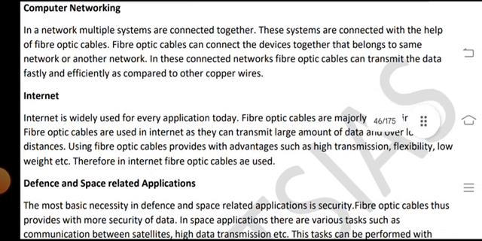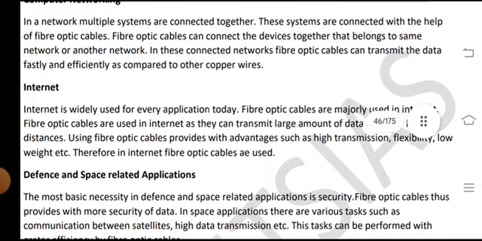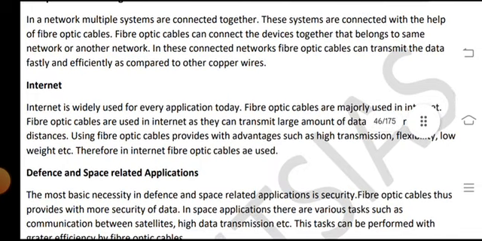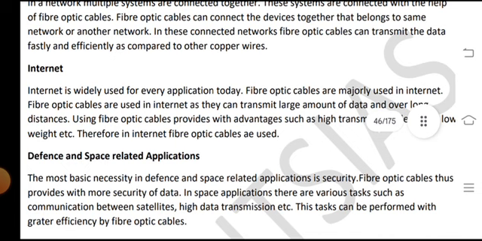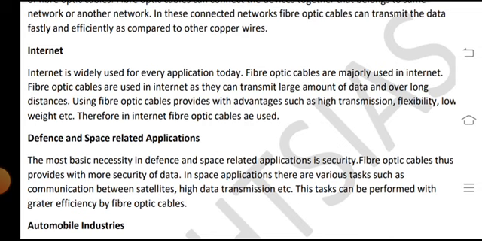Computer network: in a network, multiple systems are connected together. The systems are connected with the help of fiber optic cables, and fiber optic cables can connect devices that belong to the same network or another network. In a connected network, fiber optic cables can transmit data fast and efficiently compared to copper wires.